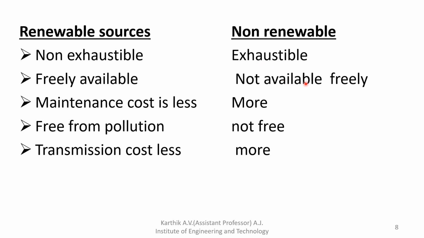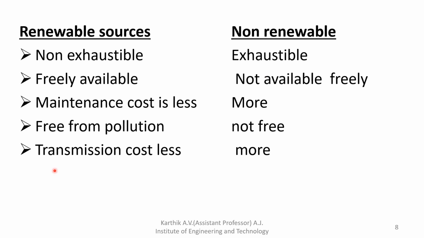Some of it is also obtained from nature, but cost is required to produce it, for purification and transferring from one location to another. So it is not free. Initial investment is high in renewable energy, but the maintenance cost is less. Here maintenance cost is more, because we have to take periodic maintenance.